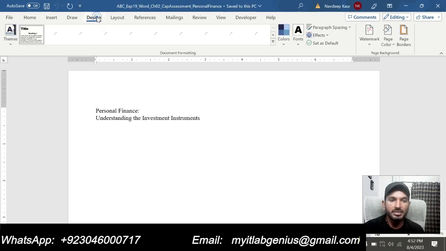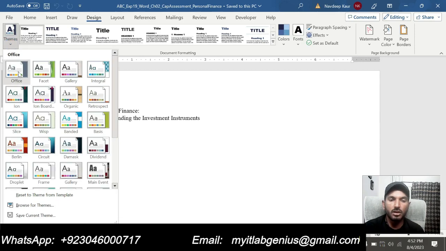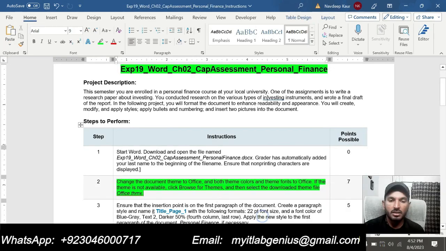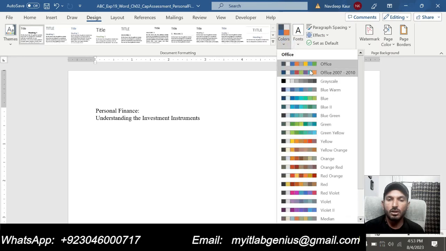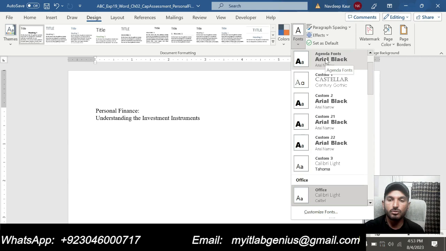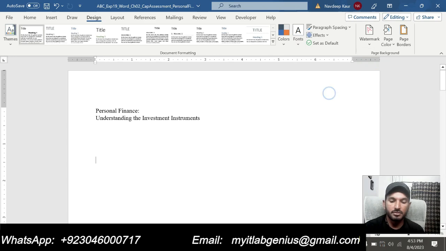Click on the Design tab and we are supposed to change the theme to the Office. So this is Office. I have selected the Office. Then we are supposed to change both the colors and theme fonts to the Office. So now we will change the color to the Office, this one, and also fonts to the Office, this one.